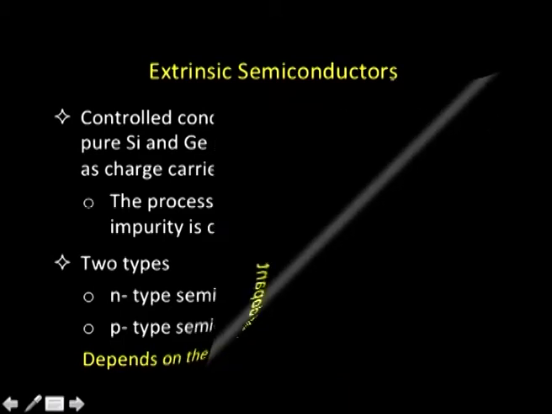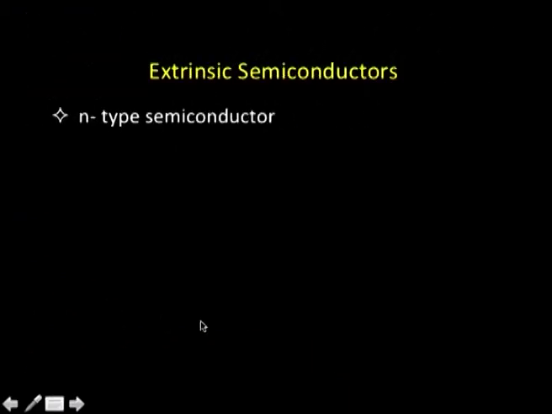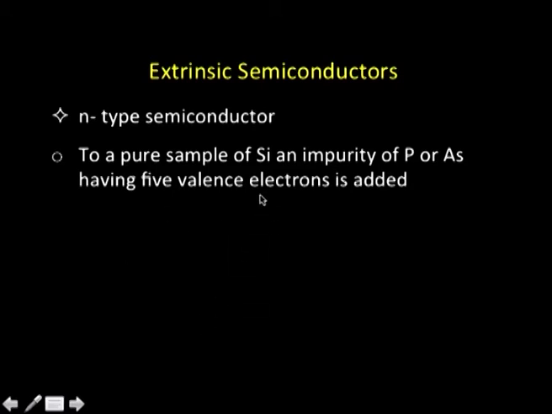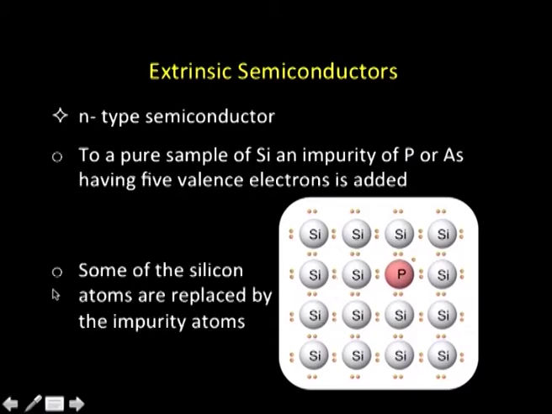Okay. Let us start with N-type semiconductors. N-type semiconductors are the ones obtained by introducing an impurity of, say, phosphorus or arsenic into a sample of silicon. That means, you take a pure sample of silicon and introduce an impurity of phosphorus or arsenic, and we have to think of an impurity which has about 5 valence electrons, because silicon has 4 valence electrons. That is very, very important. That means, I am introducing an impurity which has 1 valence electron more than that of silicon.